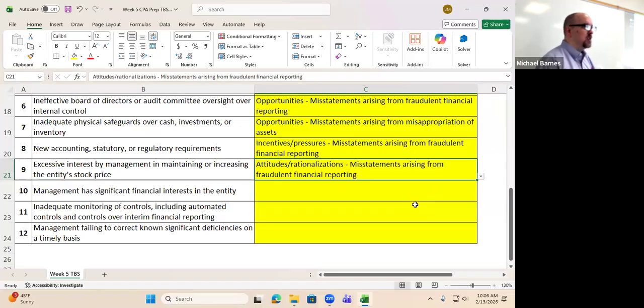Management has significant financial interest in the entity. Now, this one's a little bit more straightforward, okay? If the entity does poorly, management will suffer. So can we say there's an existing incentive already there? Yes, so this is definitely going to be pressure.